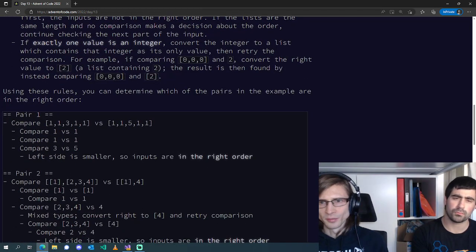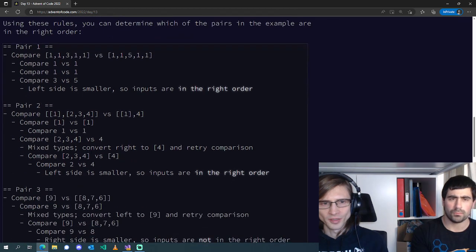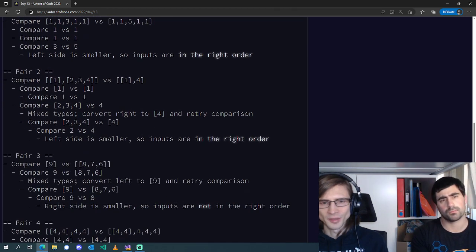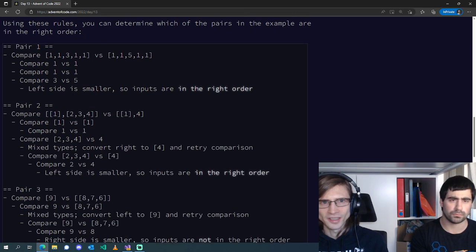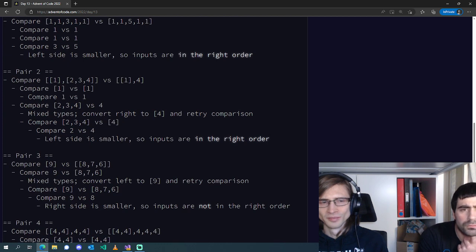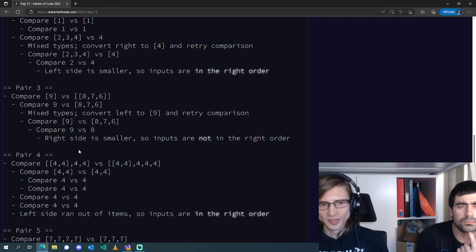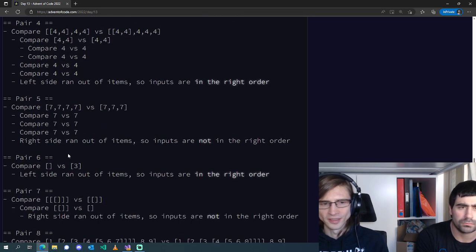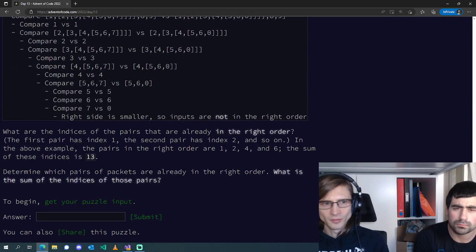Using these rules, you can determine which of the pairs in the example are in the right order, and then there's a bunch of examples. If anyone wants me to run through them, we can, but it seems reasonably straightforward. Lexicographic sort on lists. If the right list is longer, then that's greater than. On a mismatch, we make the integer into a singleton list. Okay, what are the indices of the pairs that are already in the right order? First pair has index 1, second has 2, and so on.